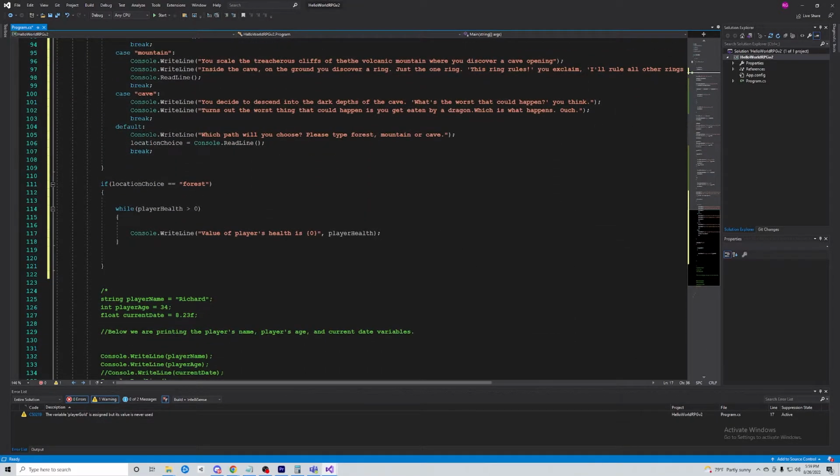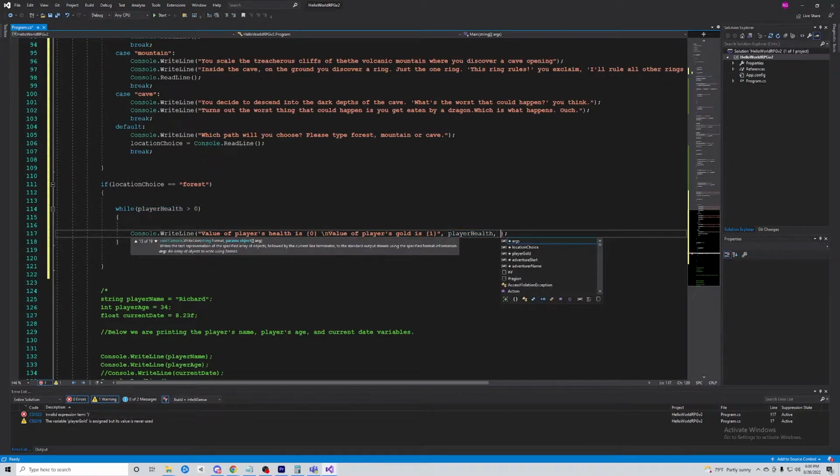We'll go back down here and we will also print off the player's gold value. So we'll say the value of player's health is {0}. I'll add one of those line break characters, and then I'll say value of player's gold is, and then I will do the curly braces again and put 1. Now we can put a comma here and print out player's gold.